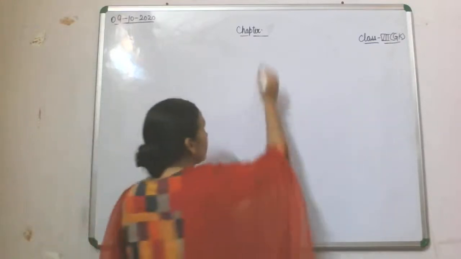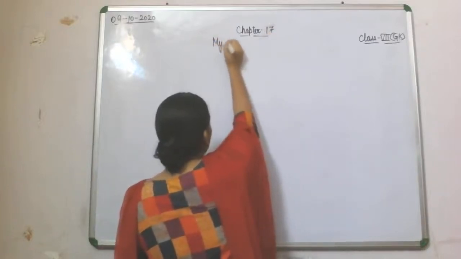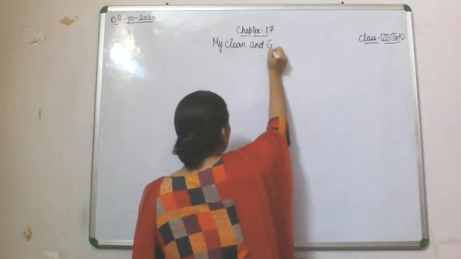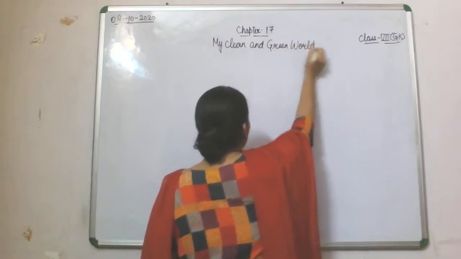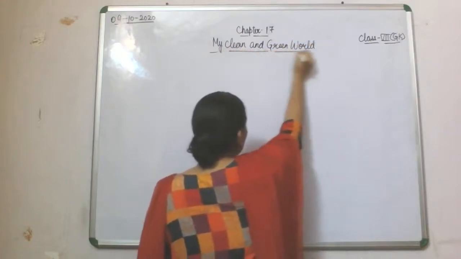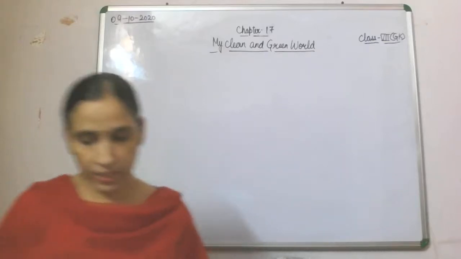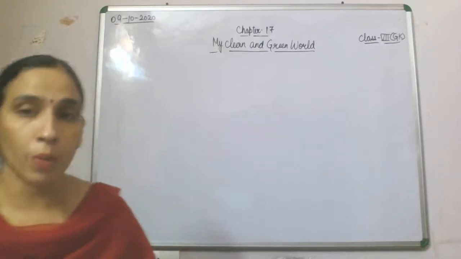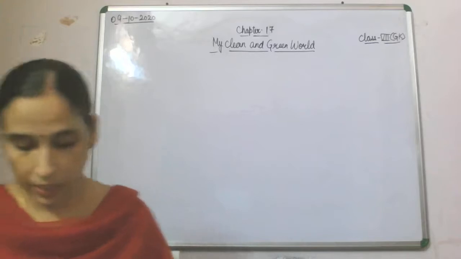That is your chapter 17, My Clean and Green World. Because both these chapters are interrelated with each other, when we opt for a proper disposal method, then our environment will be clean.